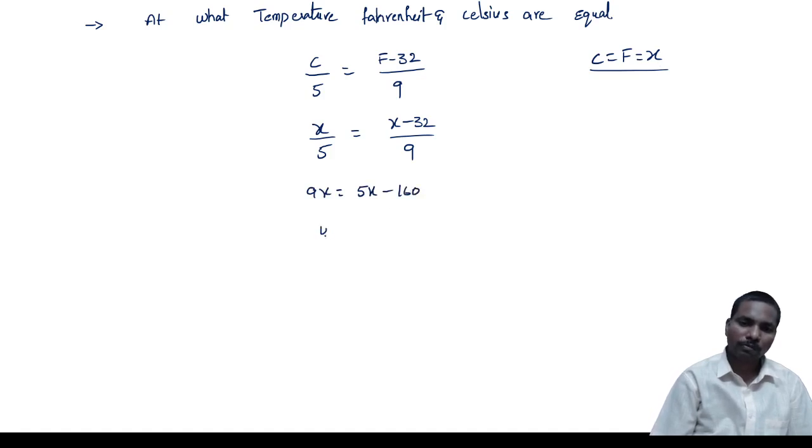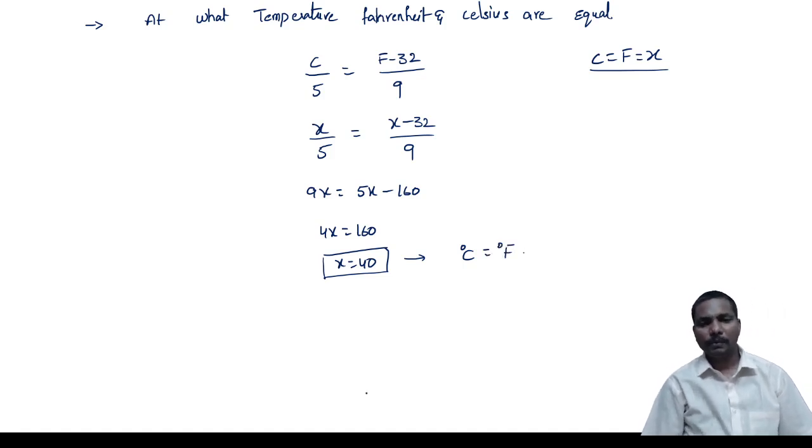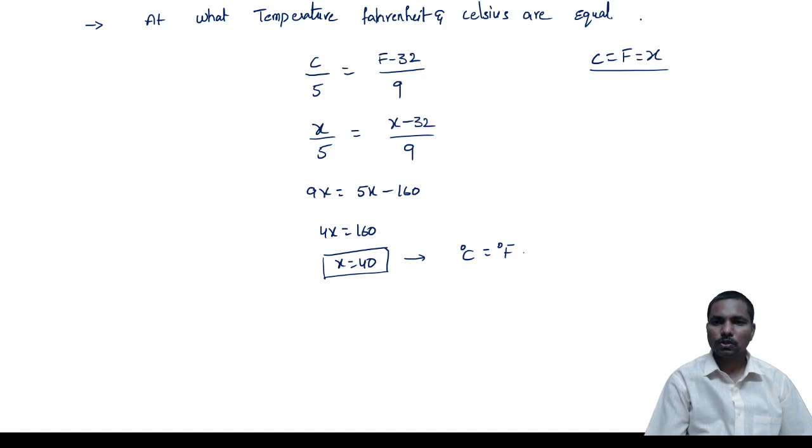So 4x is equal to 160, x is equal to 40. So at 40, Celsius and Fahrenheit both are equal. So the temperature is nothing but 40.